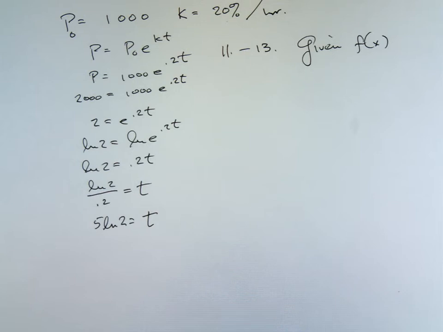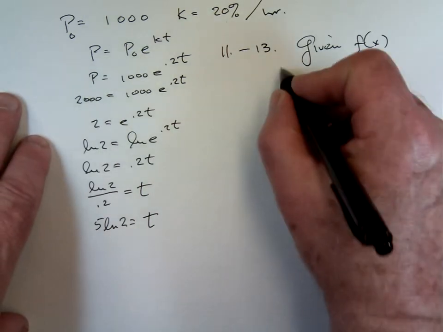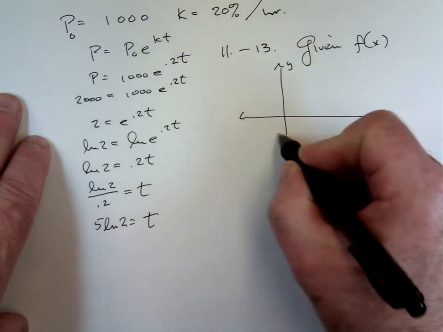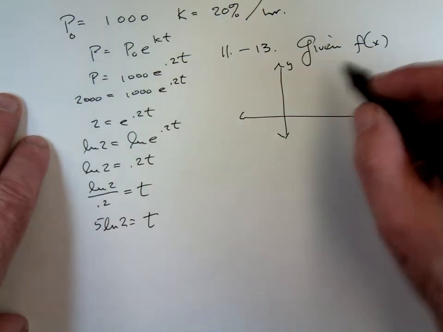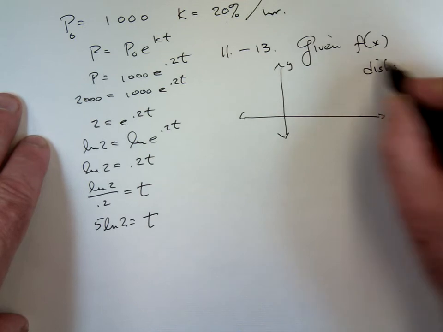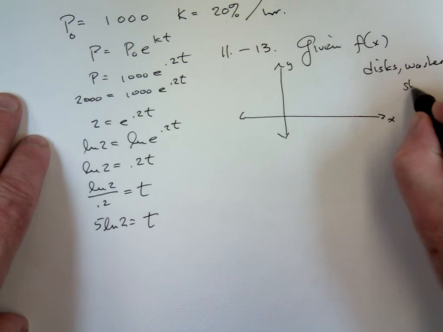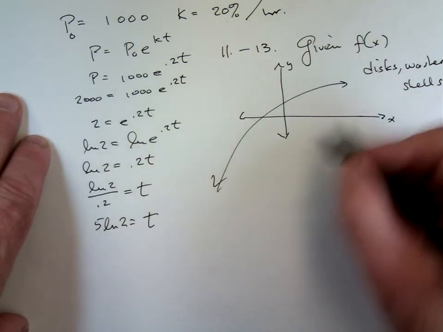There'll be 3 questions on this. So you're going to be given some function, and I want you to just set up the integral. You don't even have to do the thing. Yes, this is going to be disks, washers, and shells. Okay? So I'm going to give you the function and some limits.